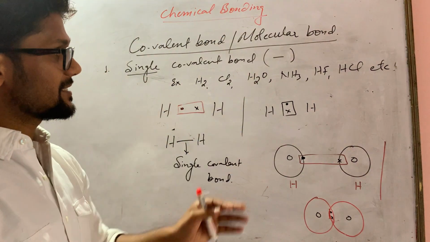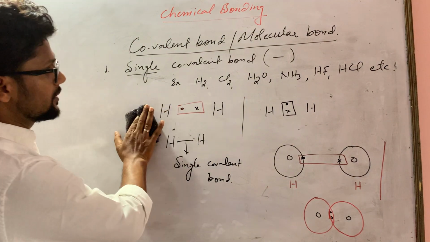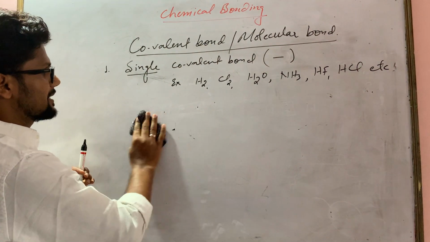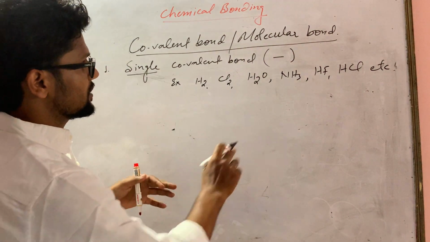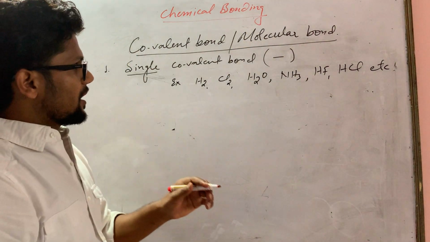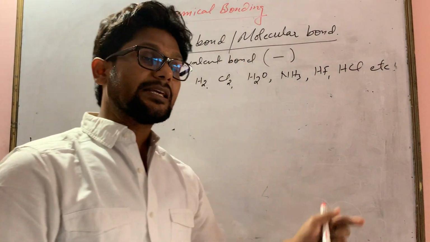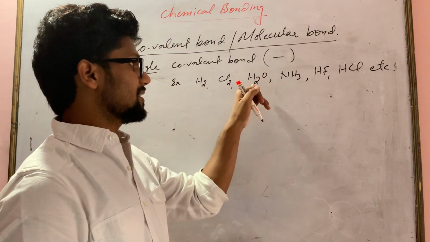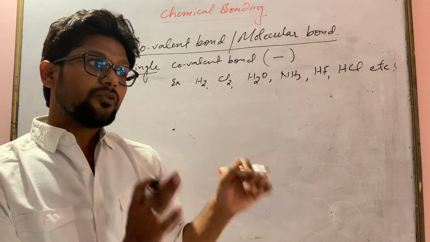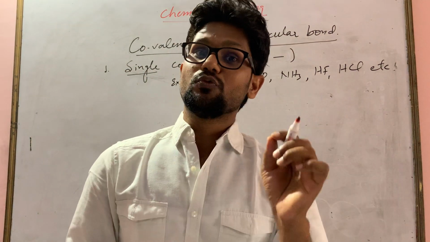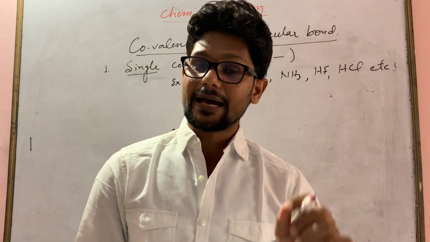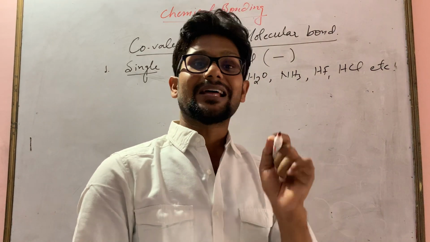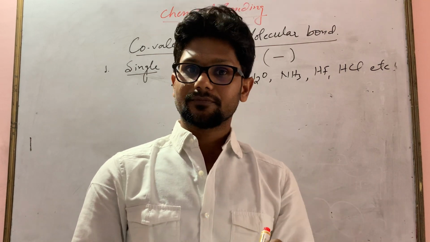Now I'm going to take another example, and that will be a little difficult. I'm taking here water. One thing you should know: if a molecule has more than two different atoms, like here one is oxygen, one is hydrogen, then always the atom which possesses the highest electronegativity will be the central atom, right?